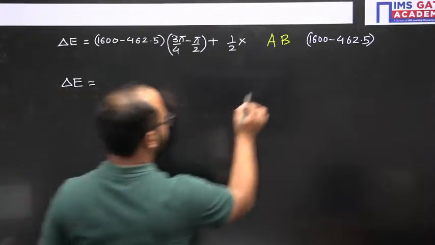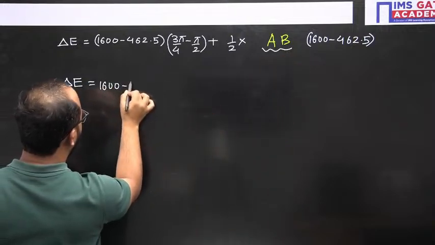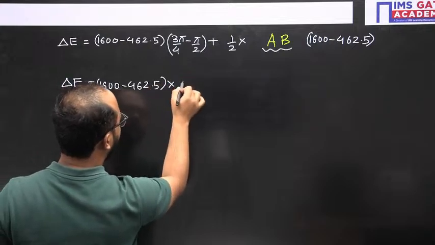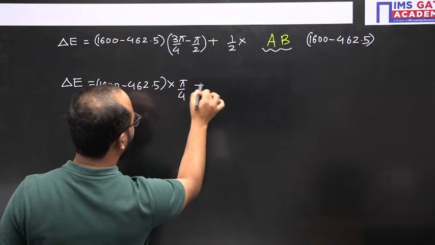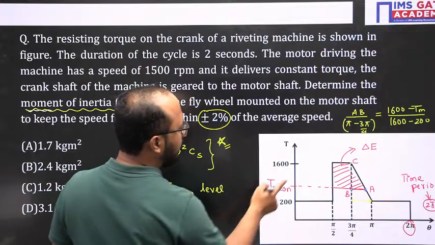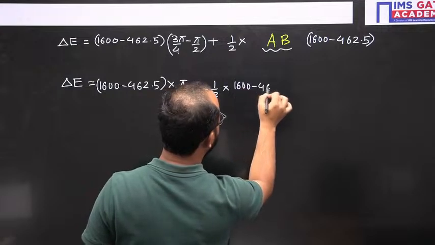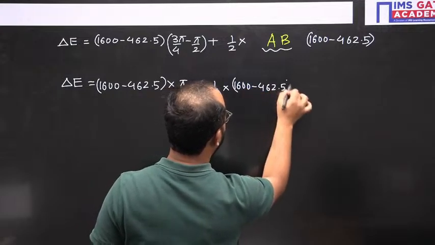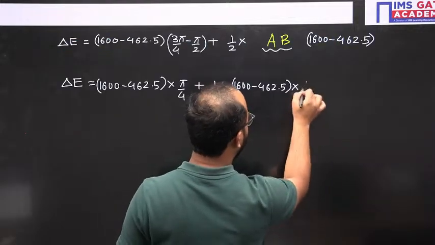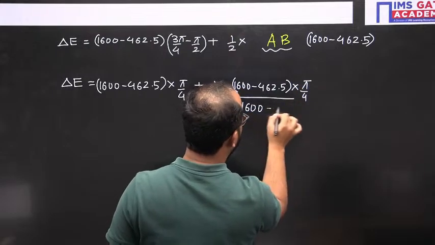Got it? So we'll write this AB part separately again. 1600 minus 462.5 multiplied by, if you take the LCM, pi by 4, plus half base into height. Base is AB, which we have calculated here, 1600 minus 462.5 multiplied by pi minus 3 pi by 4, which is again pi by 4 after taking the LCM, divided by 1600 minus 200.